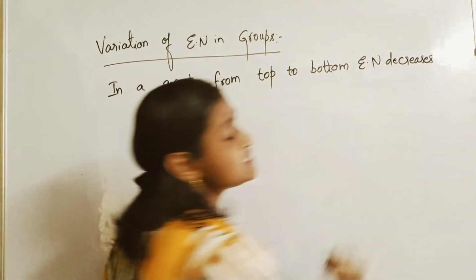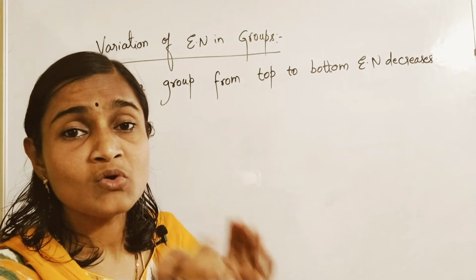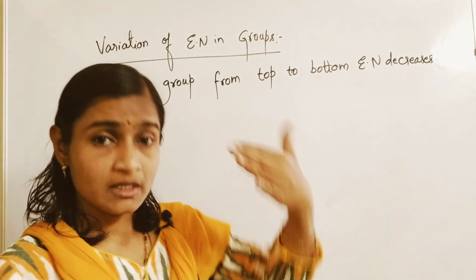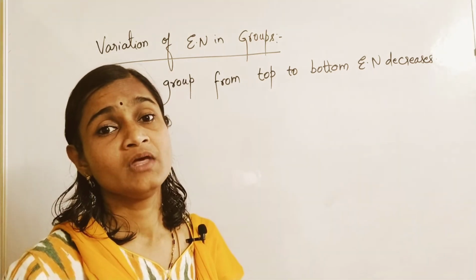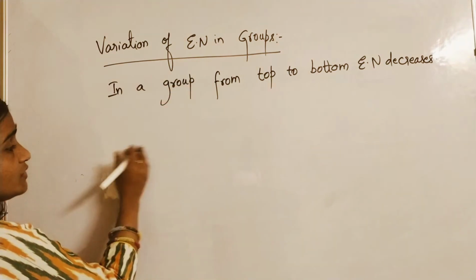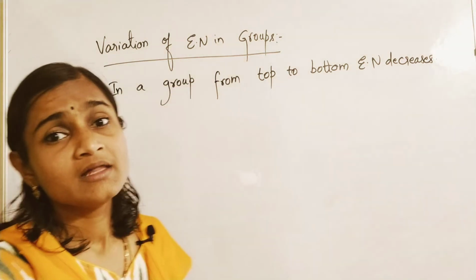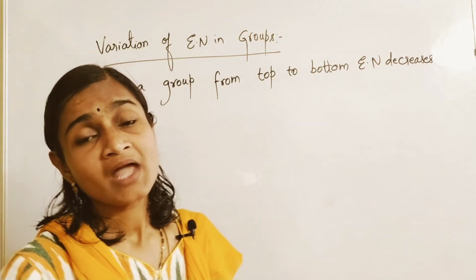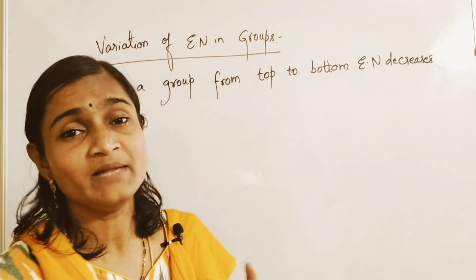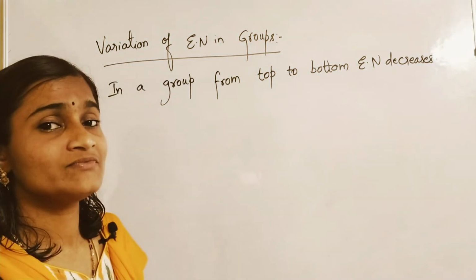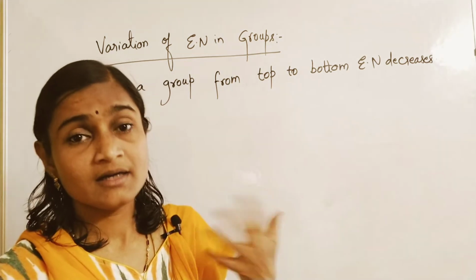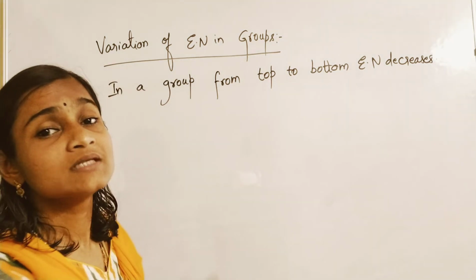Please remember, in any group, the bottommost element is a metal. If you take any first-year group, second-year group elements, they are totally metals only. I said electronegativity is the tendency of what kind of elements? Mostly non-metals will have this tendency more to attract, because non-metals have a tendency to attract electrons, isn't it?